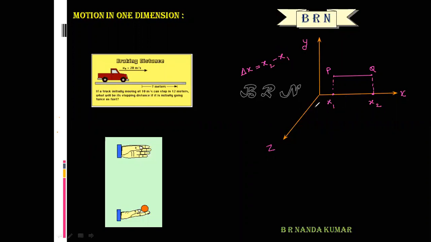Here, the change in position of the particle can be determined by using only one Cartesian coordinate, that is x. If a particle is moving along the y direction, the change in position can be determined by using the y coordinate. If a particle is moving along the z axis, it can be determined by using only z.